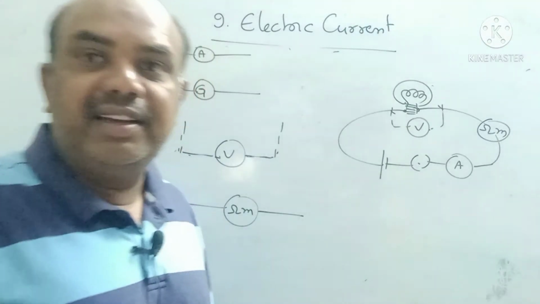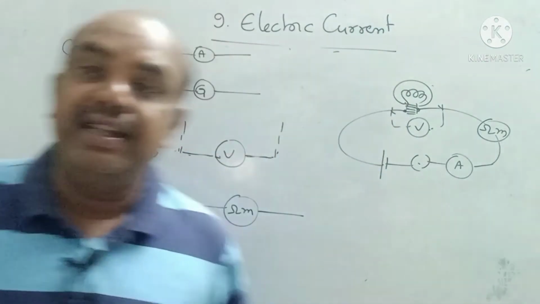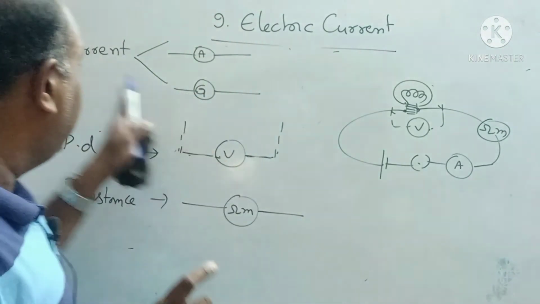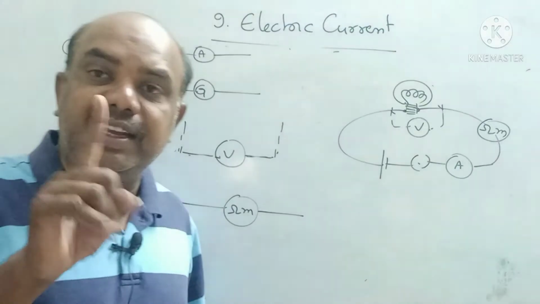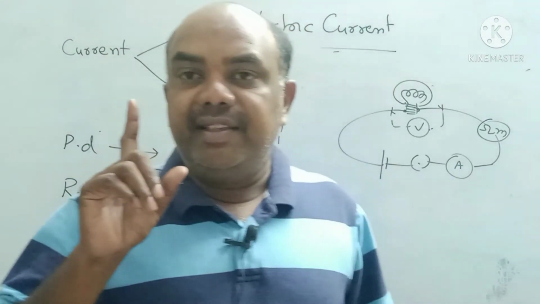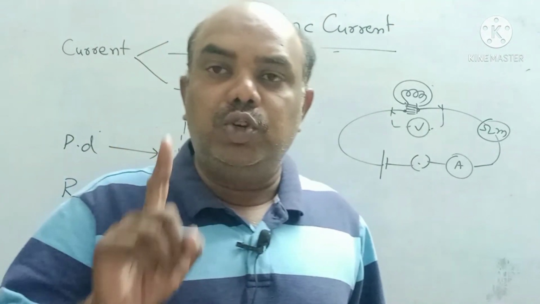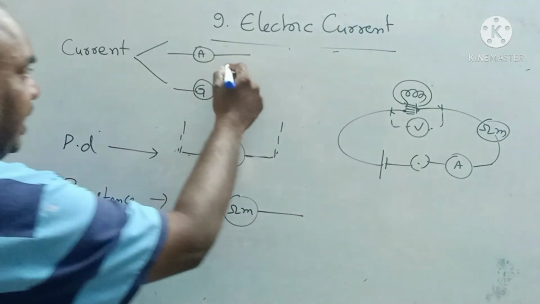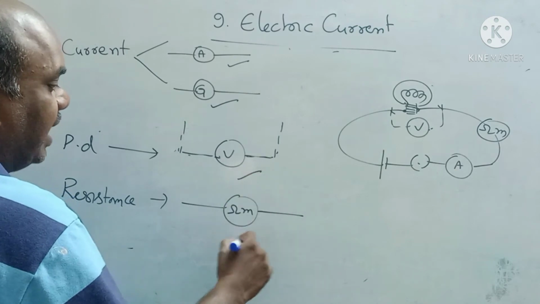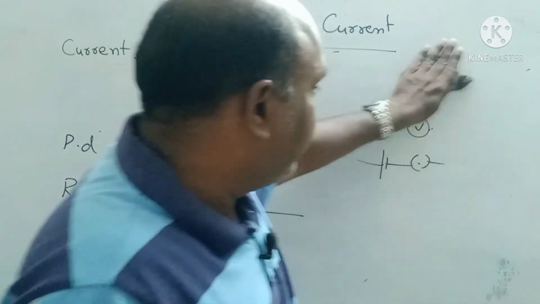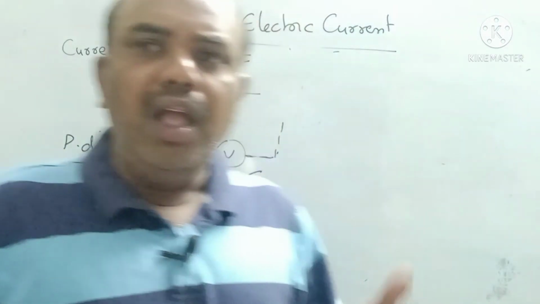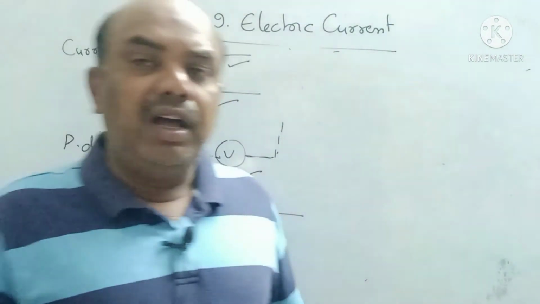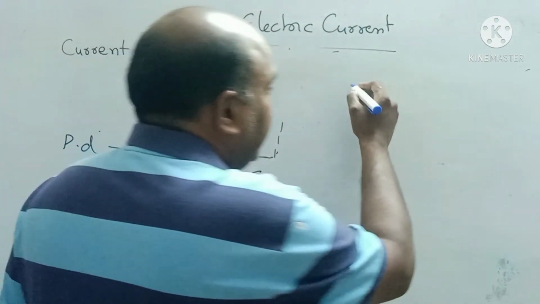So scientists developed one more simple instrument, that is called the multimeter. A multimeter is an instrument used to measure current, potential difference and resistance at a time in a single device. That means it acts as an ammeter, a galvanometer, a voltmeter, and an ohm meter. Four instruments are developed into a single instrument, that is called a multimeter. How does a multimeter look, what is the advantage of a multimeter, how many parts are present, and how is each part useful?